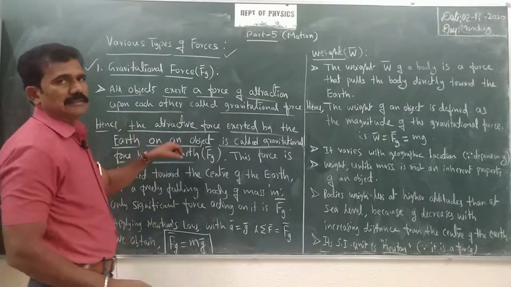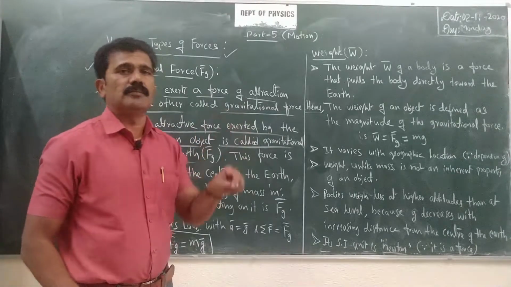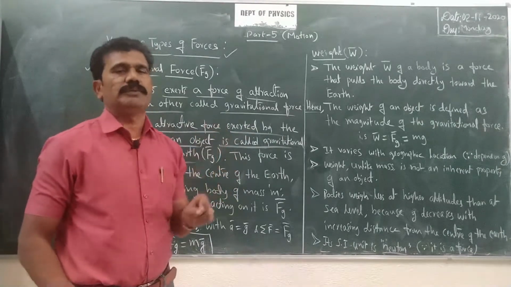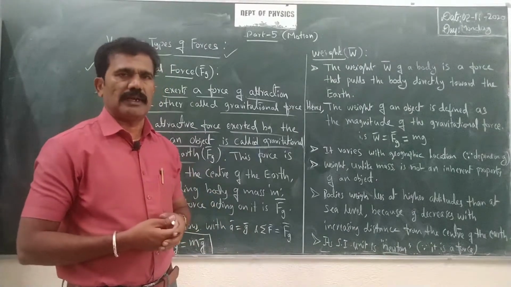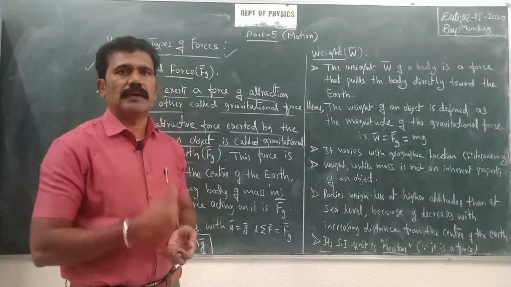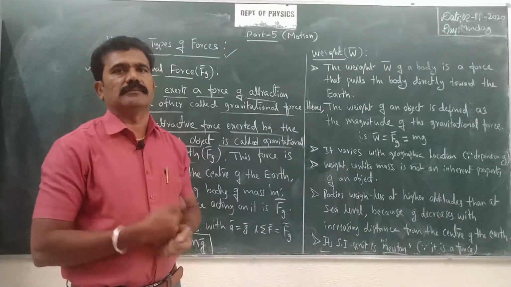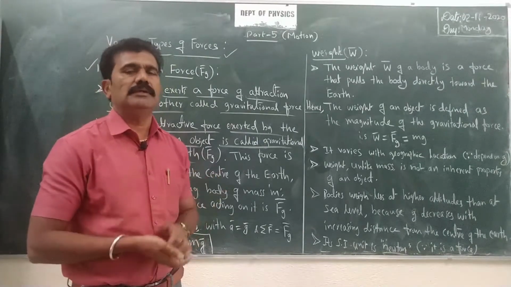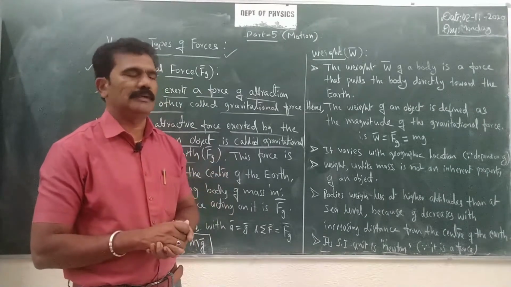Like that, you can even consider the gravitational force by the moon, by Jupiter, and so on. All planets have a gravitational force of attraction. Even the sun has a gravitational force of attraction. That is why all planets are revolving around the sun. In fact, that is the greatest gravitational force in our solar system, right?